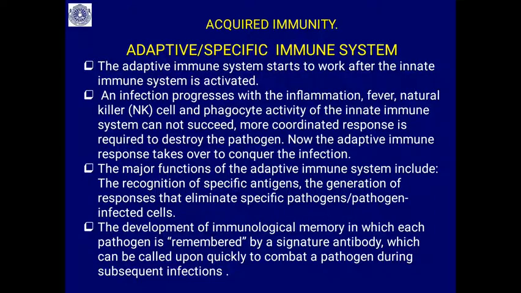Whenever we have an infection like chicken pox, we won't get chicken pox another time in our lifetime, because our immune system will remember it. This is the lifetime immunity we get for such types of infections.